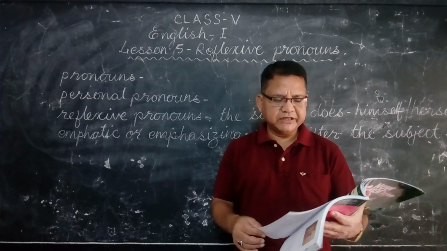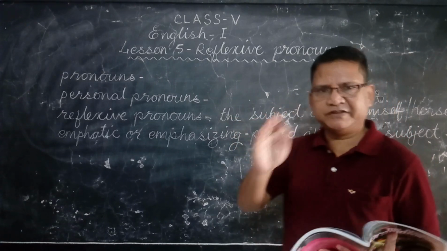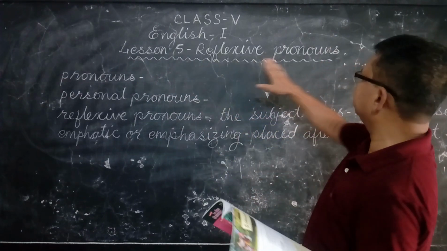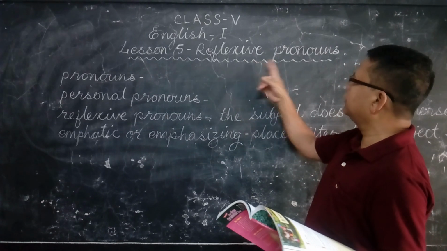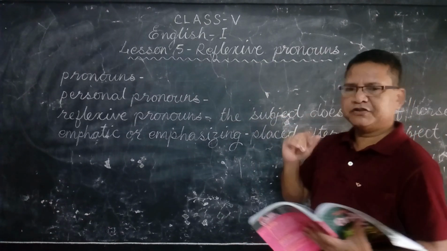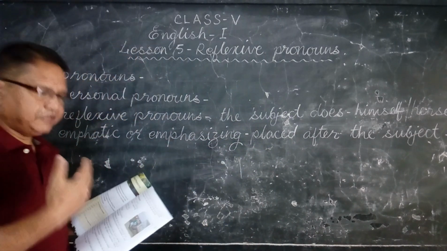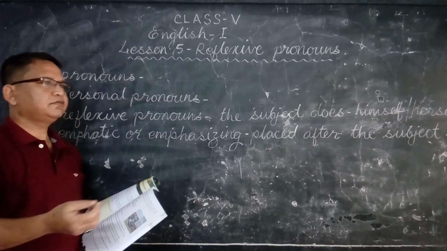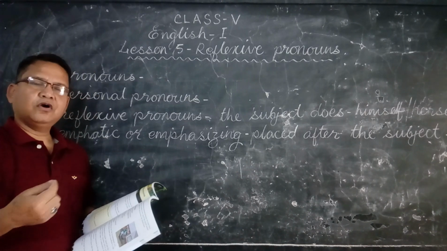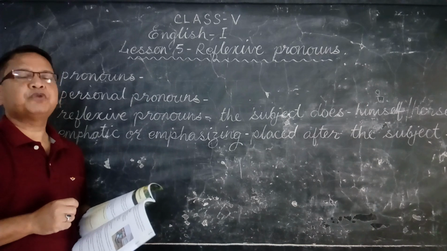A few more rules are there. Now, what is the exact definition of reflexive pronouns? Today's topic. Let us see the definition. When the subject does something to himself, herself, or itself, it becomes a reflexive pronoun.